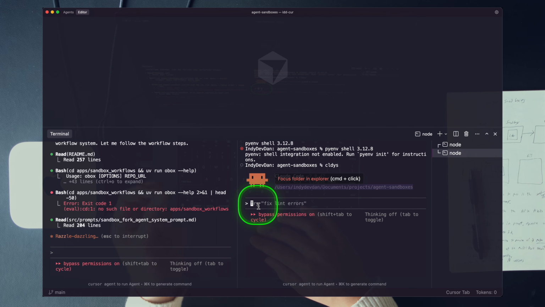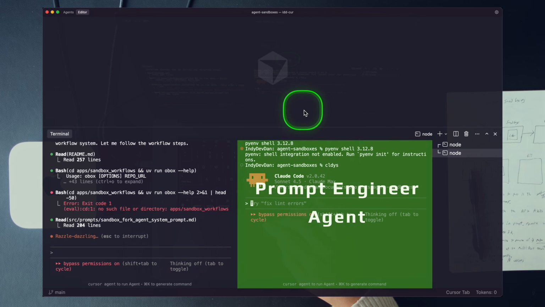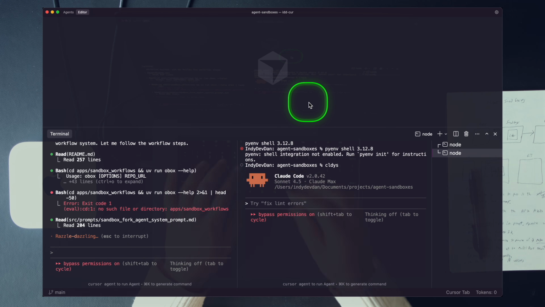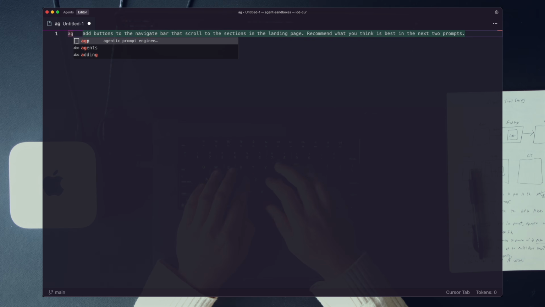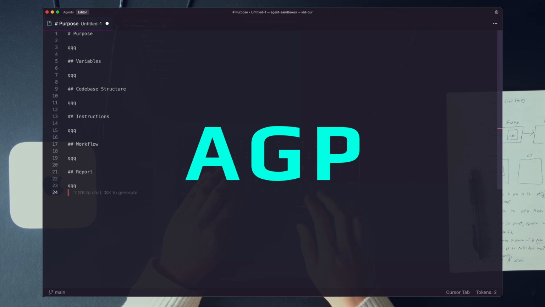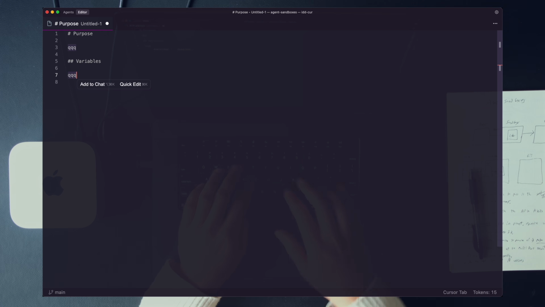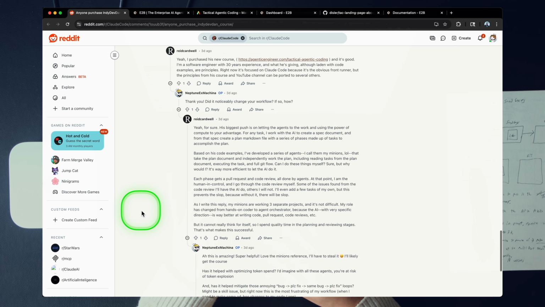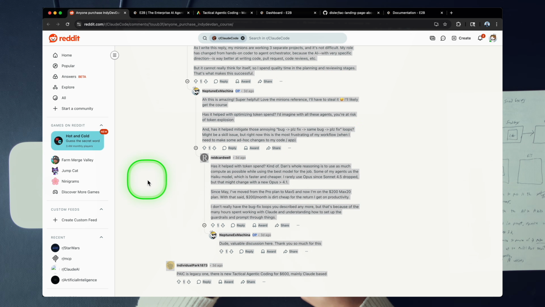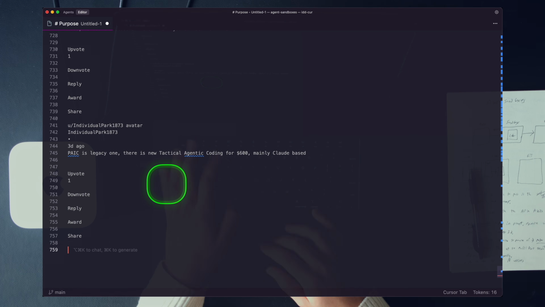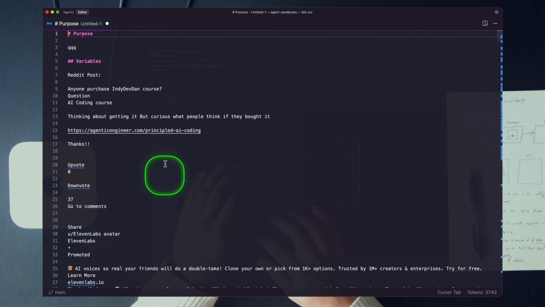Now on the right, we're going to set up prompts to turn the Reddit post into concrete high-level prompts for our front-end agents. I'll use my code snippet here, AGP. This is for agentic prompt, that's going to create a great starting place for us. And our only variable here is going to be the Reddit post. And I just want to collect all the information from this page, right? So I'm just going to go ahead and copy here. Hopefully Reddit doesn't sue me for this. And we're just going to paste this here. And now we have all that information there, all right?